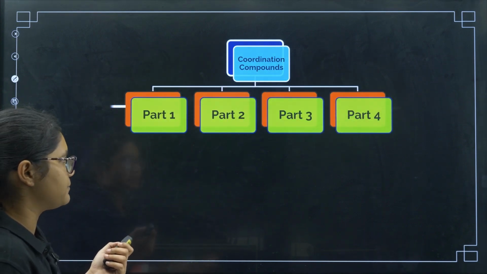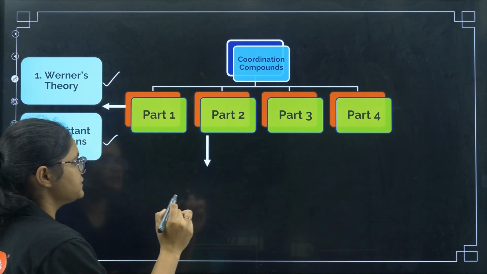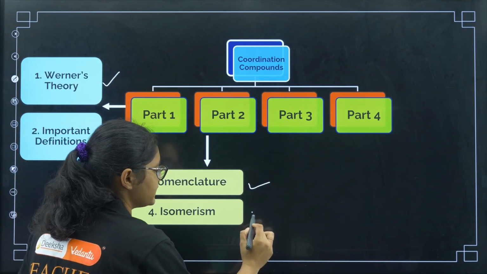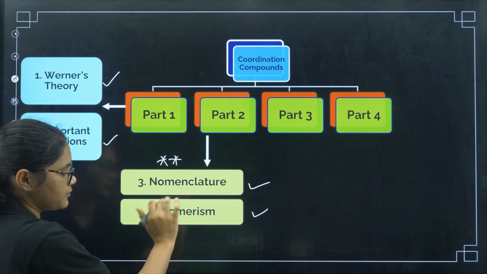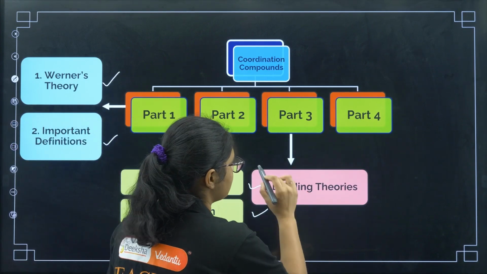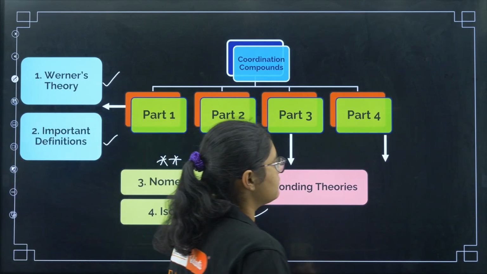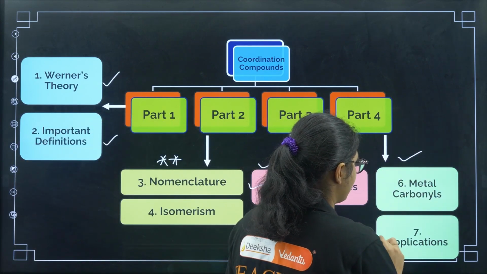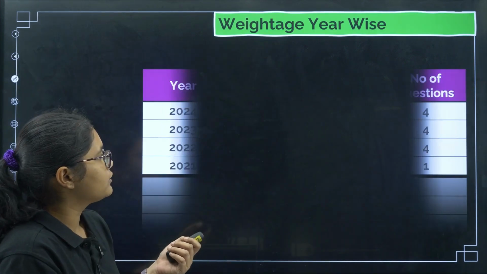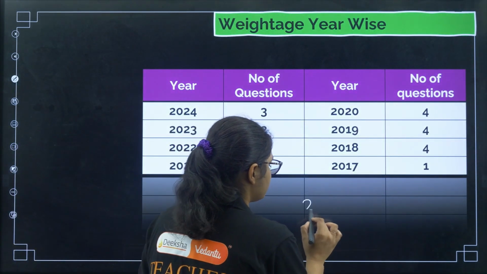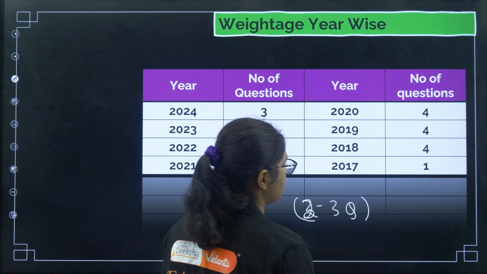So we have divided this chapter into four parts. Part 1 is Werner's theory and important definitions. Part 2, very important, nomenclature and isomerism. You can easily expect one or two questions from these two topics. And part 3, bonding theories, that we are going to do today, is also very important. And then in part 4 we'll be doing metal carbonyls and its important applications. Now coming to weightage, from 2 to 3 questions every year we can expect from this particular chapter.